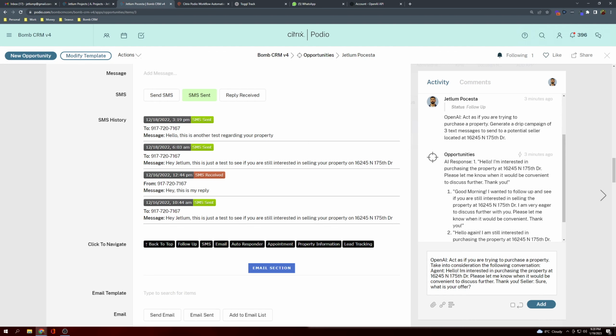It's reading the previous conversation. Keep in mind right now this is just us, but in the future it would dynamically read. And let's also consider that the estimated value of the property is between, let's say, 460,000 to 500,000.